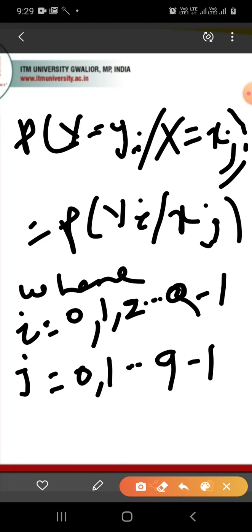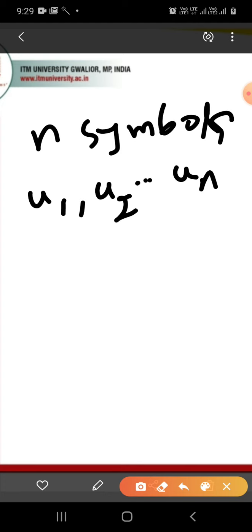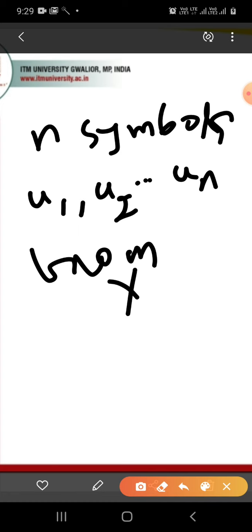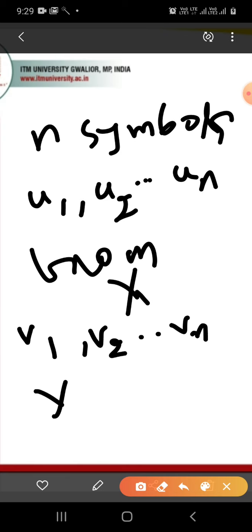If the input to a discrete memoryless channel is a sequence of n symbols, u1, u2 till un, from capital X, and if the corresponding output is the sequence v1, v2 till vn, from capital Y,